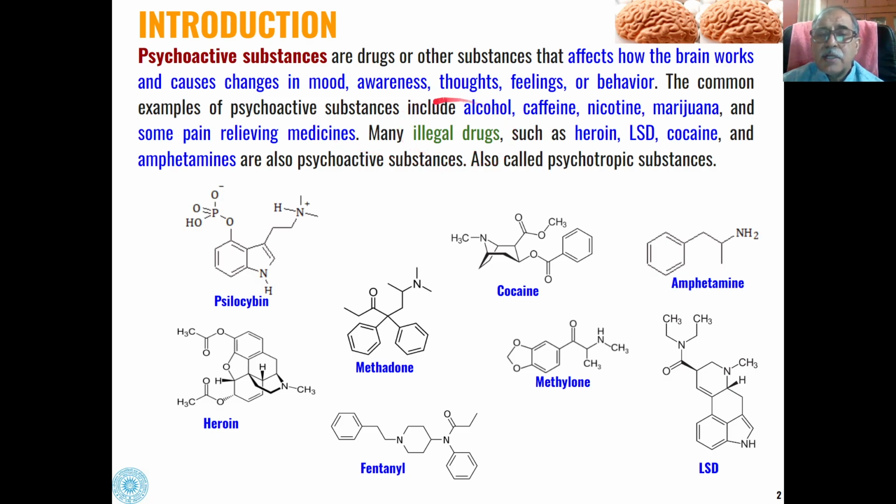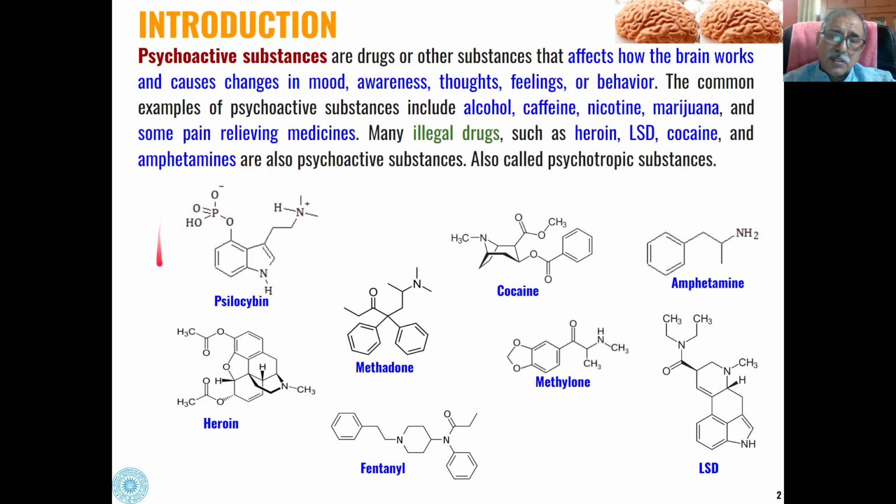Then globally there are some illegal drugs such as heroin, LSD, cocaine and amphetamines. They are also called psychoactive substances because they also affect our brain, and they cause changes in mood, awareness, thoughts, feeling, or behavior of a person. These psychoactive substances are also called psychotropic substances.